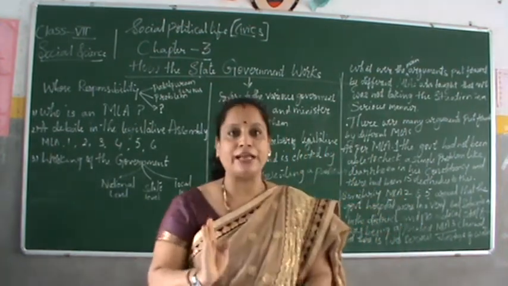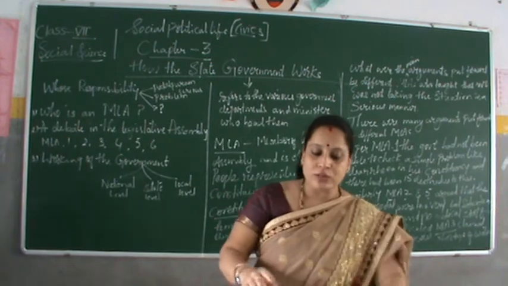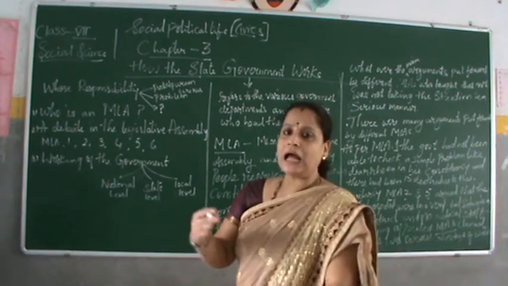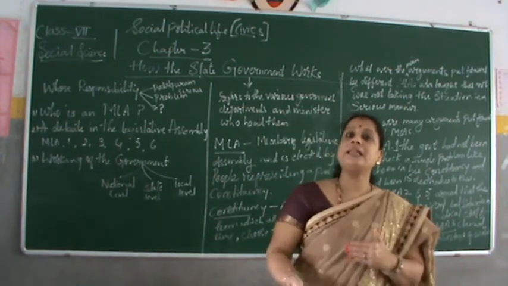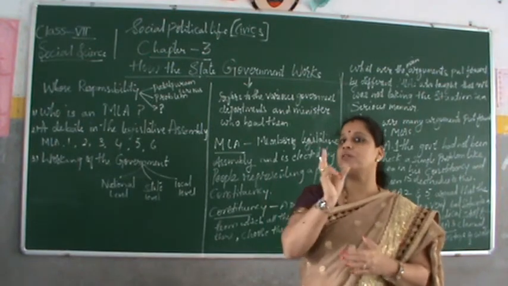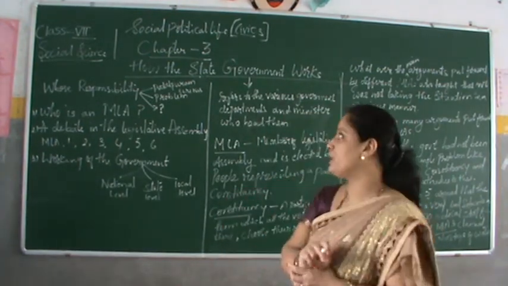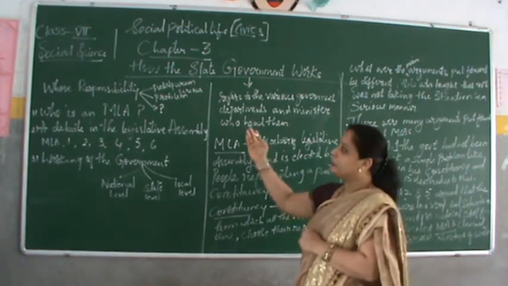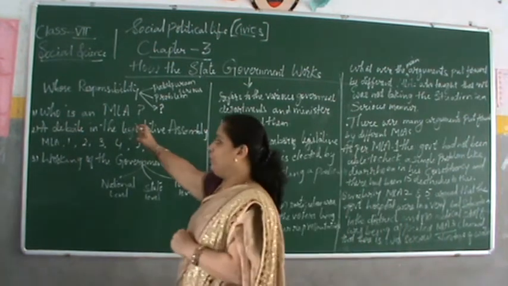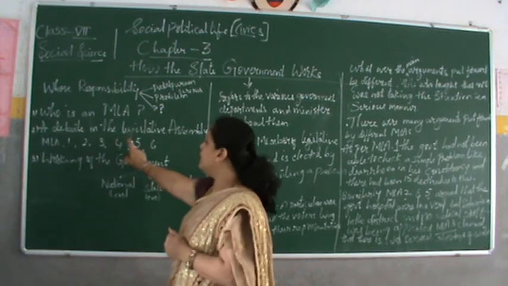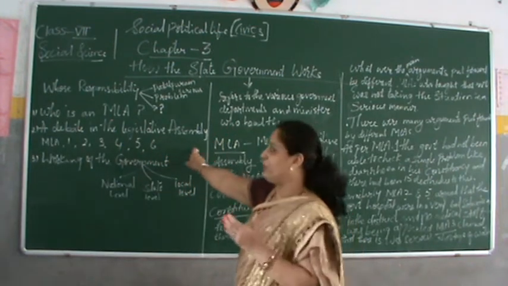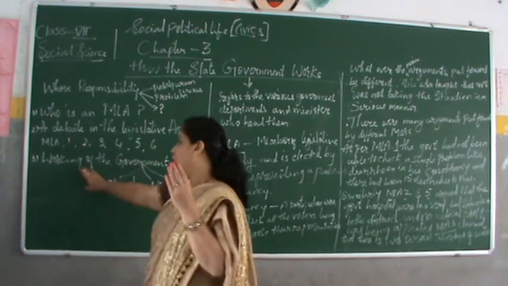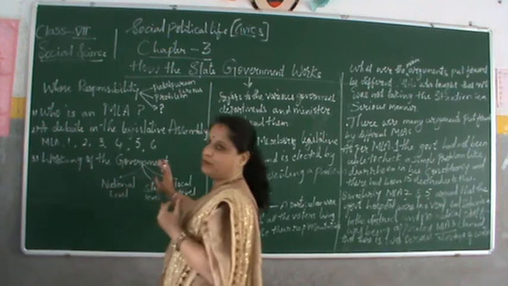Now listen carefully, keep the textbook in front of you children and take the how the state government works lesson. Open your book. In the last lesson we learned what the role of the government in health is. And here we come to know how the state government works. In this we will come to know who is an MLA, a debate in the legislative assembly between 6 MLAs, and the working of the government, how the government works.